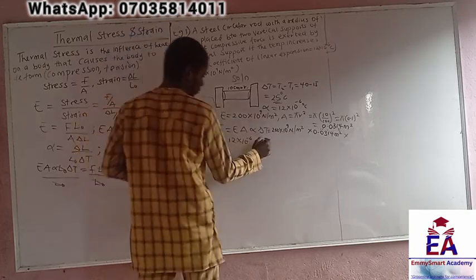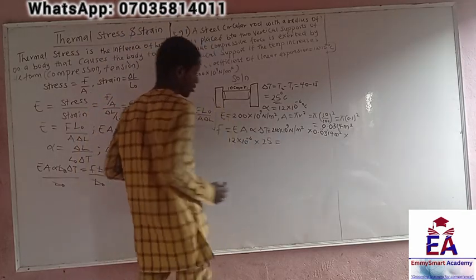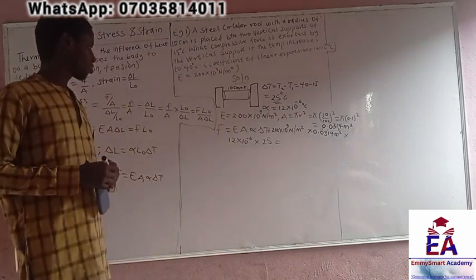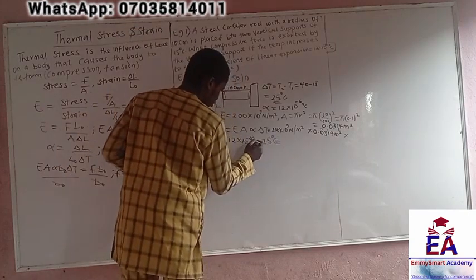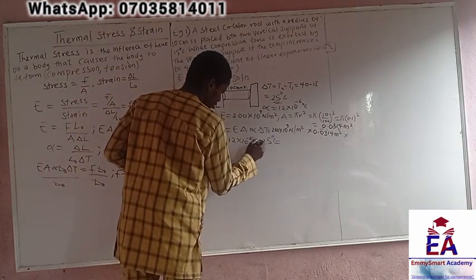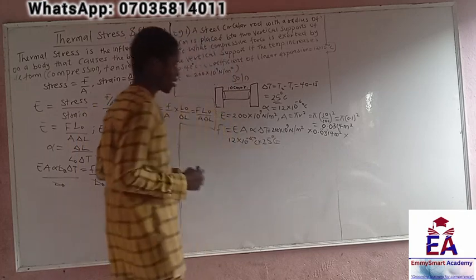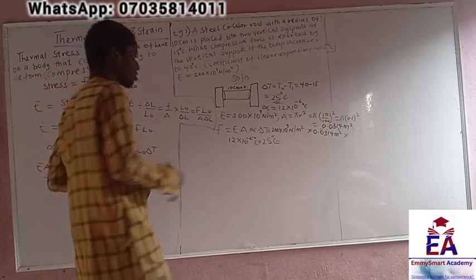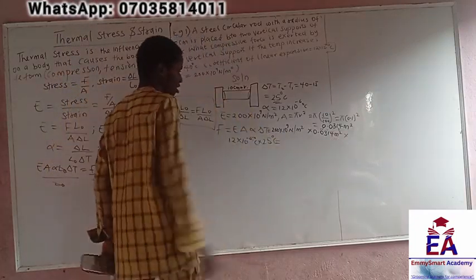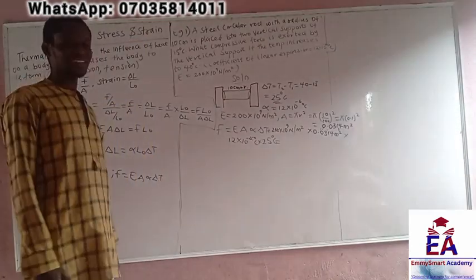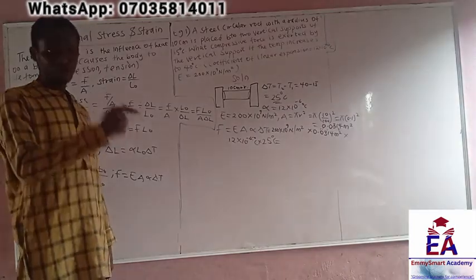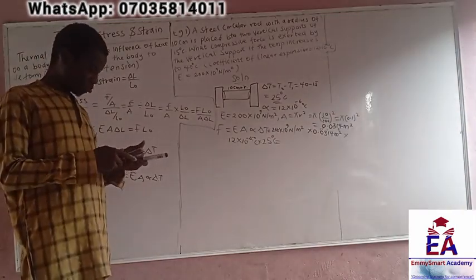We have 25. Okay, so these are degrees Celsius and this is per degree Celsius. So this will cancel this out, and then this meter squared will cancel this out here. And we're left with Newton. So basically, we've gotten an answer, and the answer must be in Newton. Okay, let's point that out.